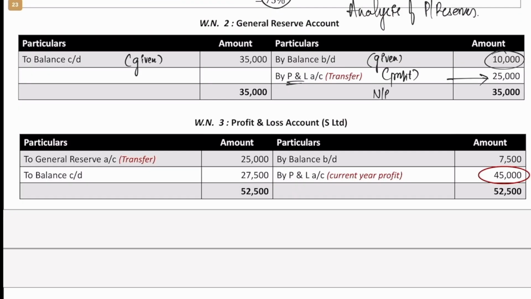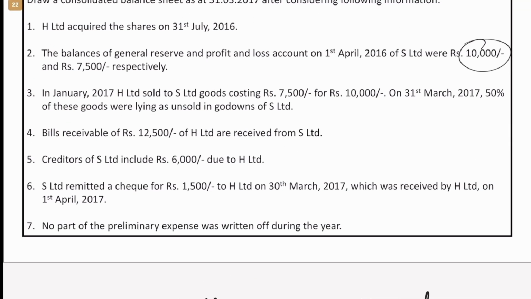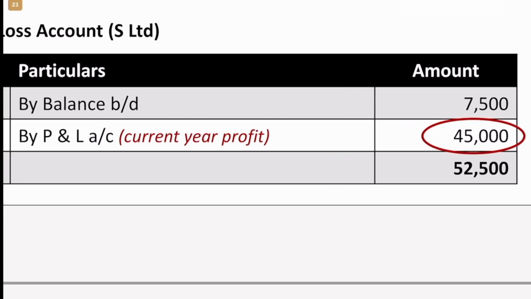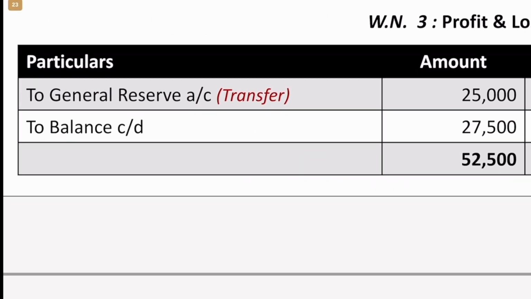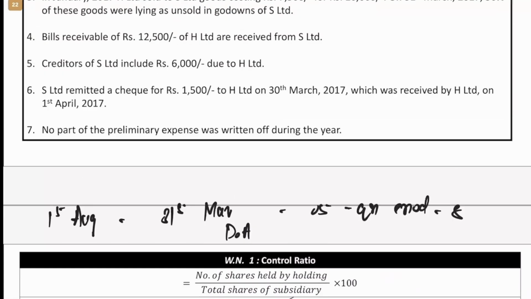So now let us open the profit and loss account as well. In the previous instance we did not open this because we did not have information regarding that, but now we have the information. Somewhere it is mentioned, yeah, opening balance of P&L is 7,500. So bring it down, opening balance 7,500. From the balance sheet we know the closing balance is 27,500. Let's just confirm once.